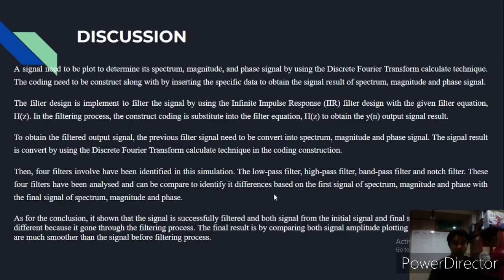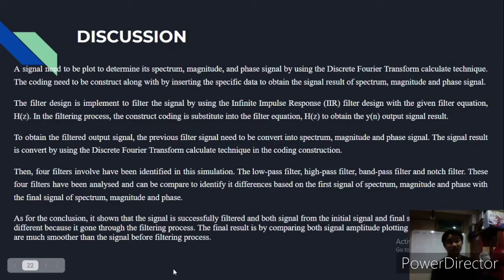Okay. So for the discussion, a signal needs to be plotted to determine its spectral magnitude and phase signal by using discrete Fourier transform (DFT) calculation techniques. The coding needs to be constructed by inserting the specific data which has been given to obtain the signal result of spectral magnitude and phase signal.